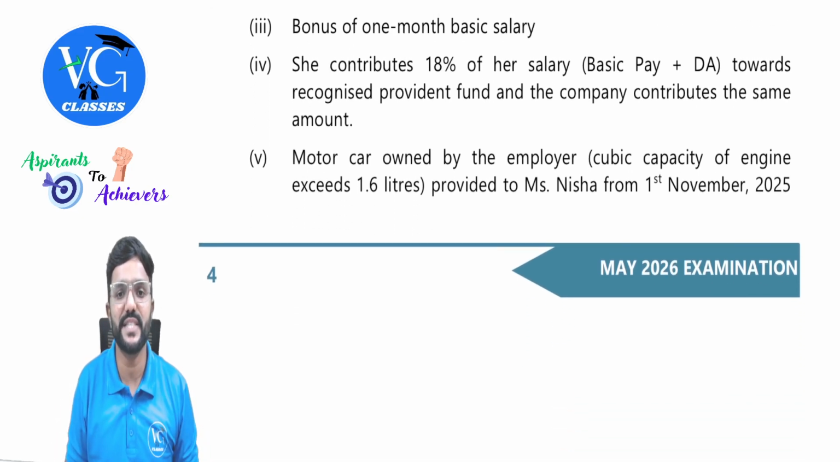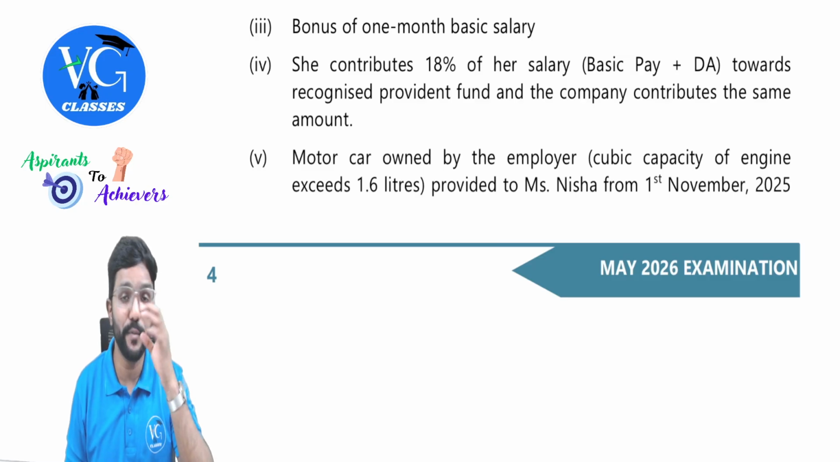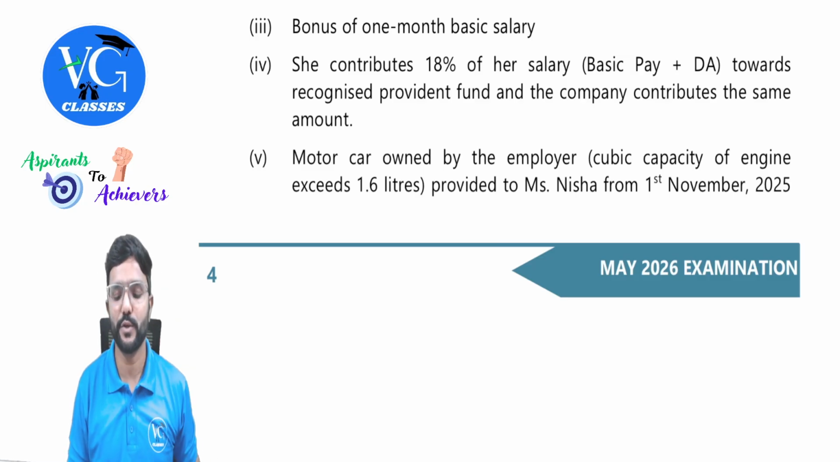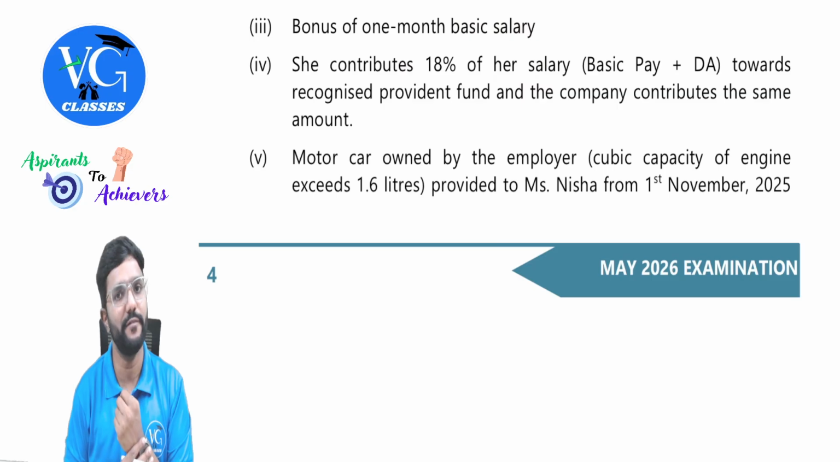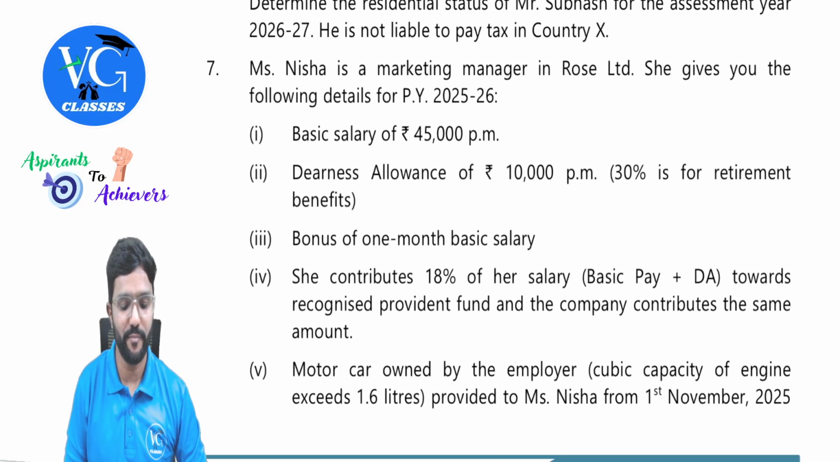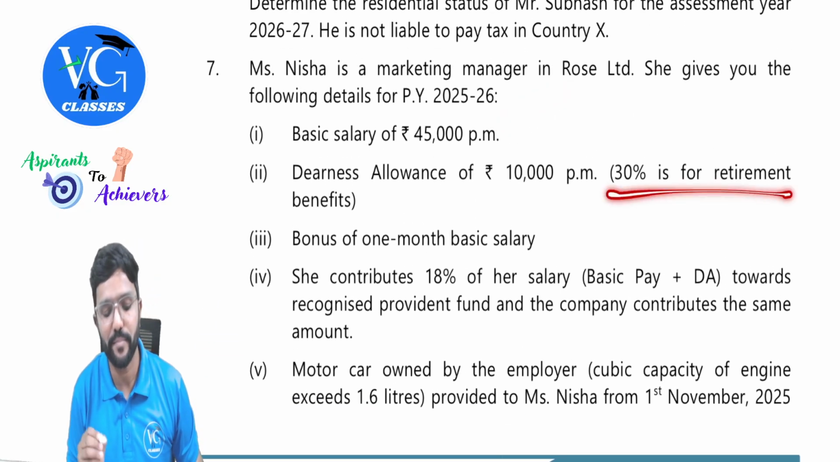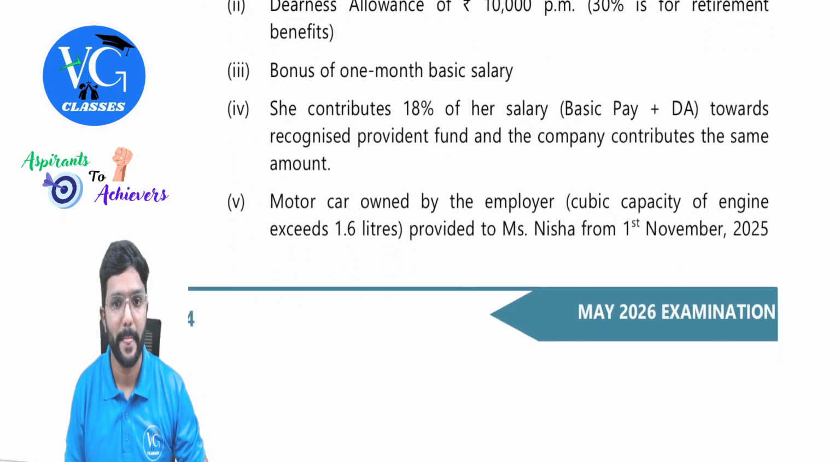She contributes 18% of her salary, that is basic pay plus DA, towards recognized provident fund, and the company contributes the same. So employee as well as employer is contributing 18% of salary to the PF account, which is recognized provident fund. Whereas employer contribution is exempt only up to 12%, guys. 12% of basic pay plus DA, which is forming part of retirement benefit. And in this question, commission is not there. Bonus we should not consider. For calculating 12% of salary, bonus should not be considered, guys.